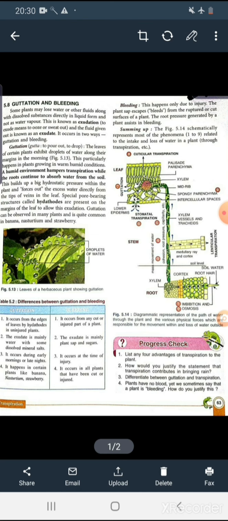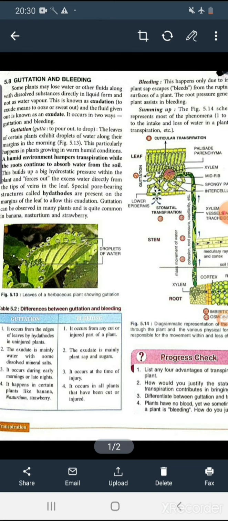Okay, that means actually to sweat out something like the fluids, and the fluid which is given out from the body of the plant, that is known as exudate. Okay, so this type of exudation has two processes. So one is guttation and another is the bleeding. Okay, so guttation means actually to drop out the fluids or the water from the leaves.